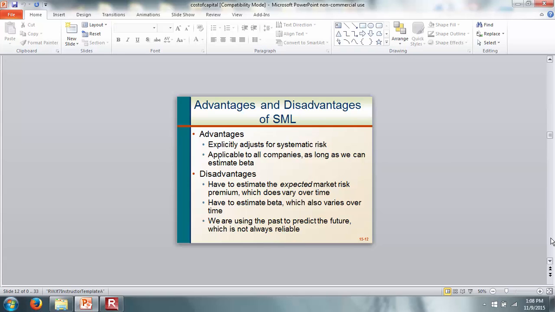So what is the advantage and disadvantage? The main advantage is that it explicitly adjusts for systematic risk and is applicable to all companies, as long as we can estimate the beta. What is the disadvantage? The main disadvantage is that we have to estimate the beta, and we are using the past to predict the future, which is not always reliable.